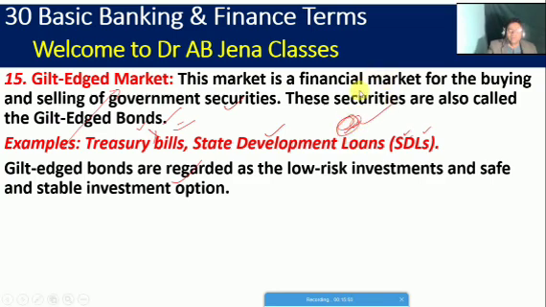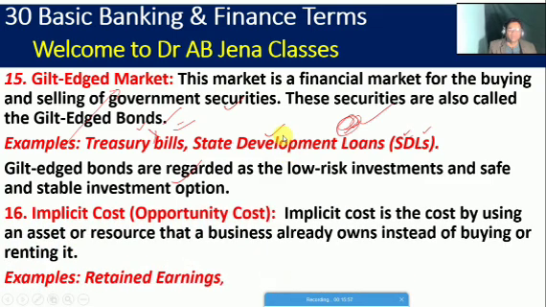So next, friends, we will see what is the meaning of implicit cost. What will we call it? Opportunity cost. Implicit cost is the cost of using an asset or resource that a business already owns instead of buying or renting it. The best example is retained earnings. Friends, we will discuss retained earnings further ahead.